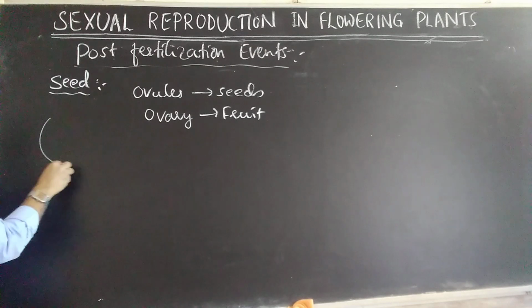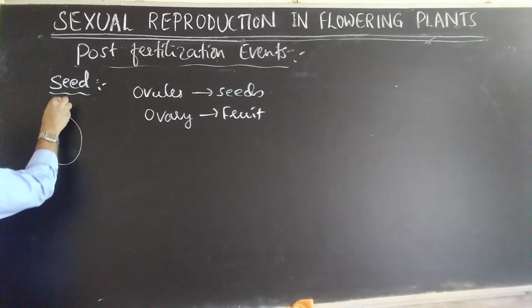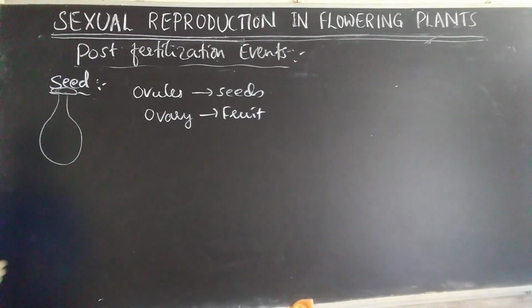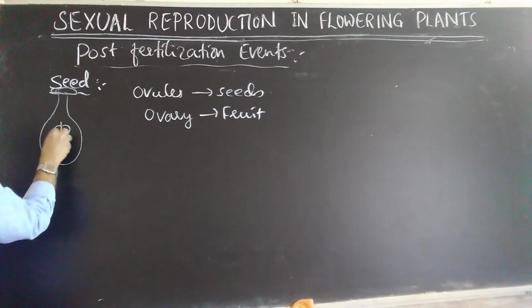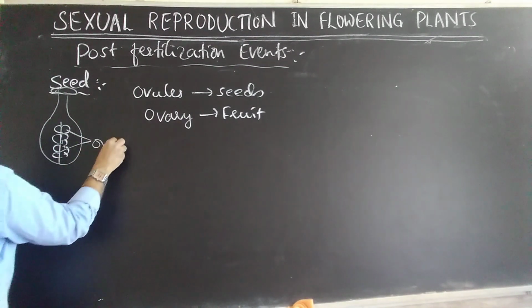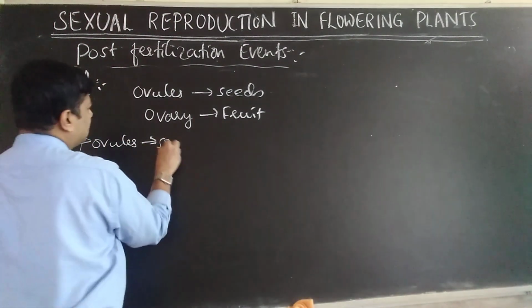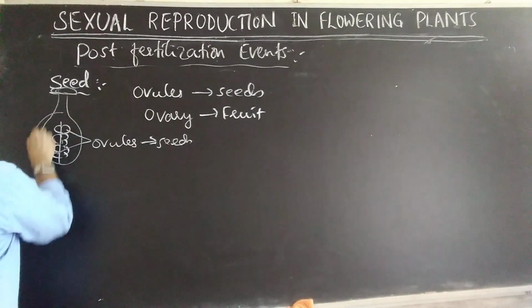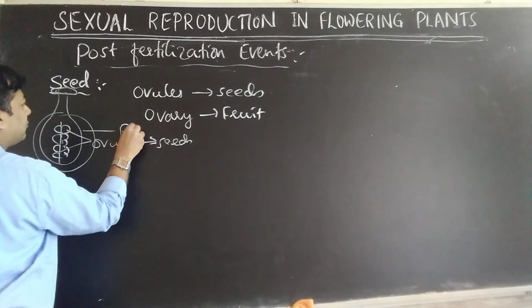So if you remember, it was like this. So this was the ovary, style, stigma. The ovary contained ovules. These are all ovules. These ovules will become seeds later. And the entire ovary becomes a fruit.